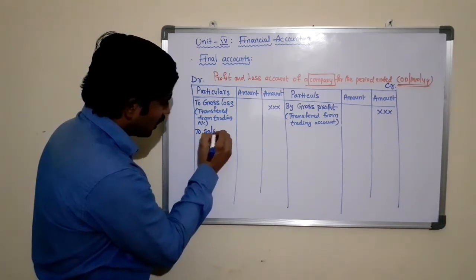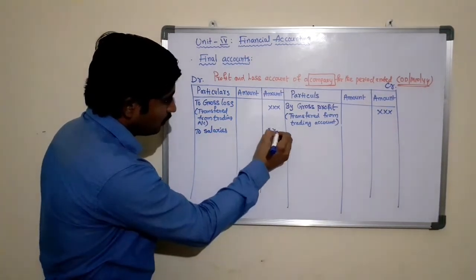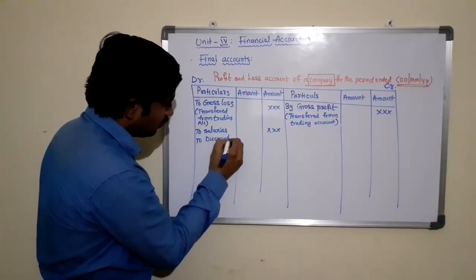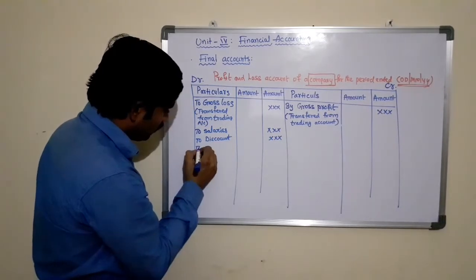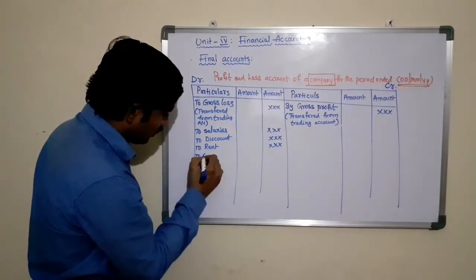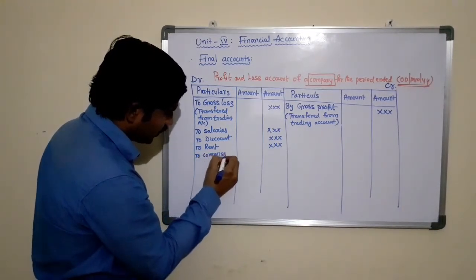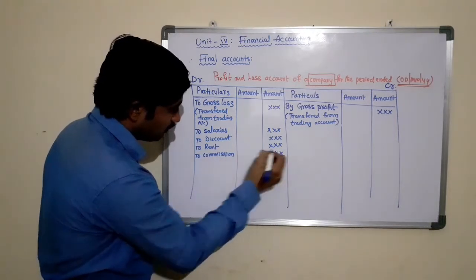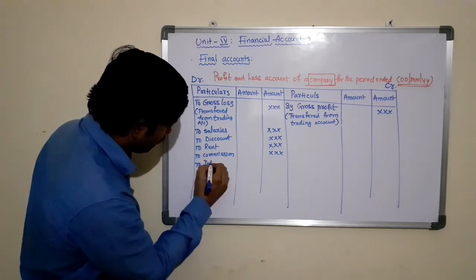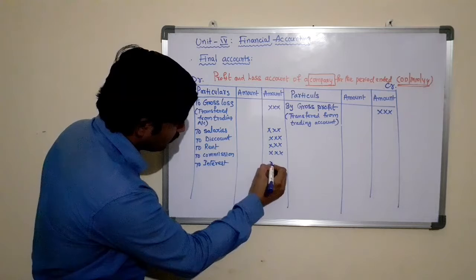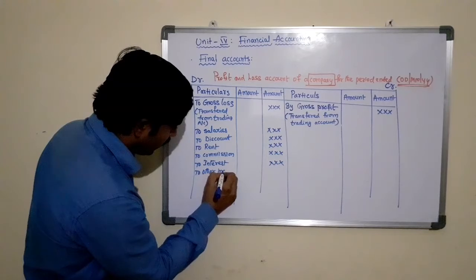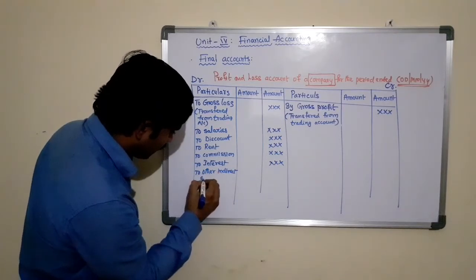To salaries, to discount, to rent, to commission, to interest and to other indirect expenses.